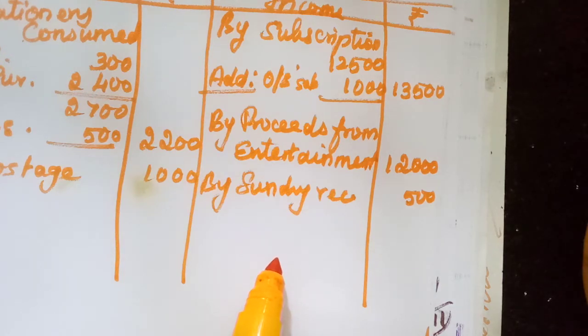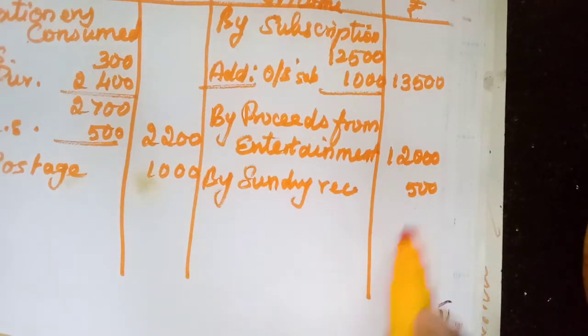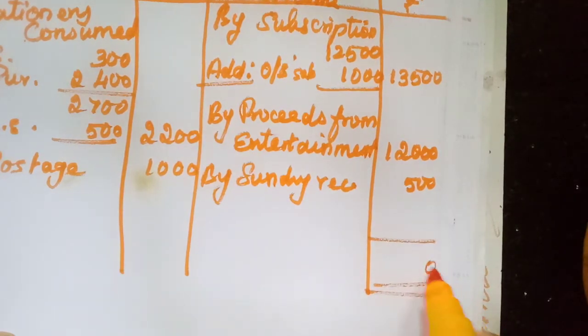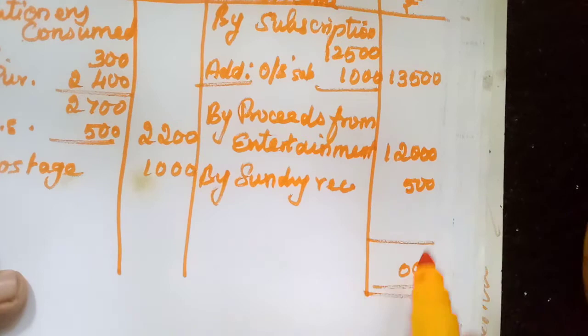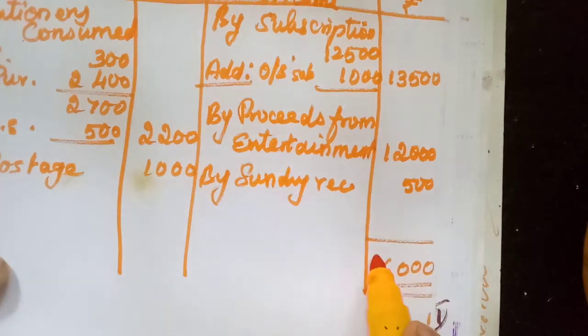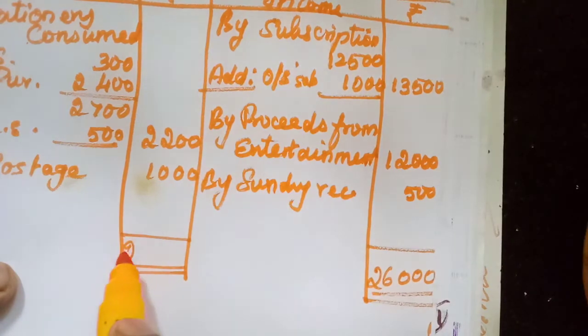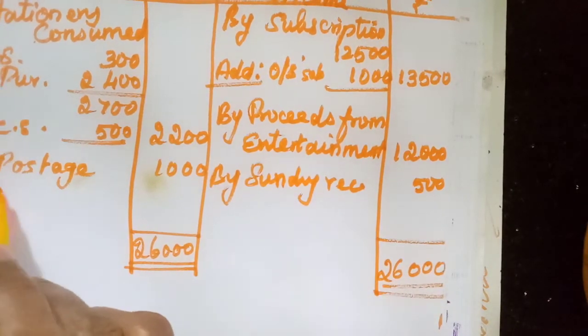We have completed. Okay, now we will calculate the surplus or deficit. Surplus only, because we have more in the income side, so add that amount first. 0, 0, 5 plus 5, 10, balance 1, 4 plus 2, 6, 1 plus 1, 2, 26,000. Write the same amount this side also, 26,000. Then you write to surplus